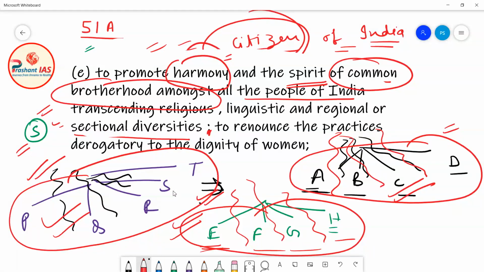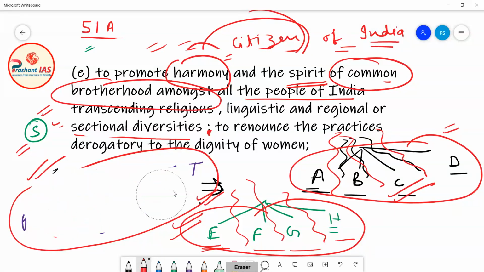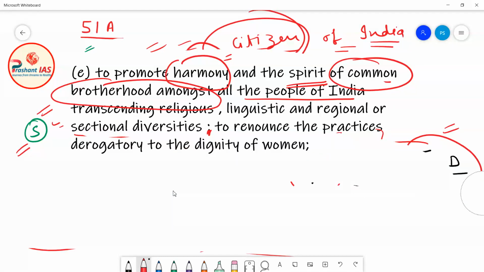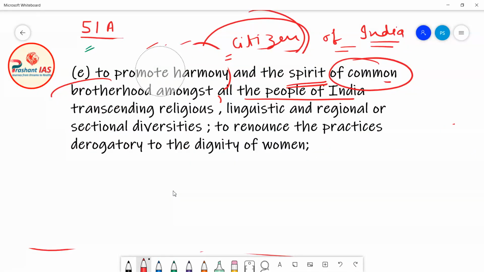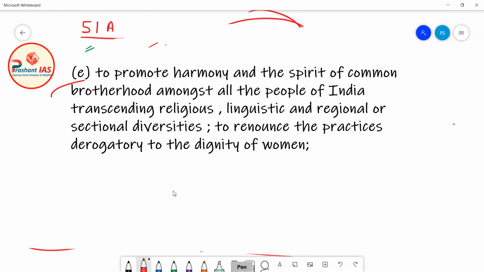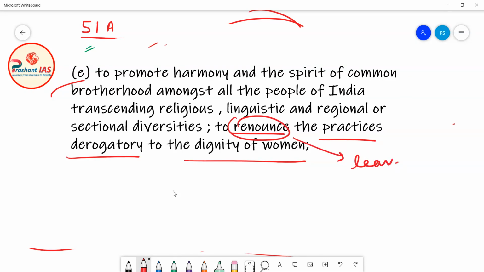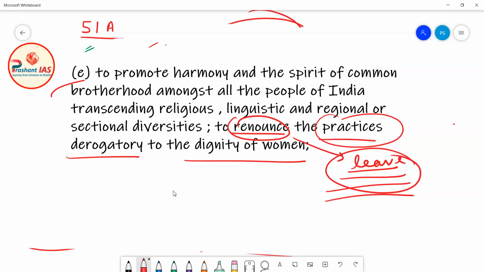Okay, so this is the first part. Now what is the second part? The second part is saying to renounce the practices derogatory to the dignity of women. Okay, renounce means to leave. So this article is instructing the citizens of India to kindly leave all the practices which are not good for the dignity of women, which are not good for the respect of women.